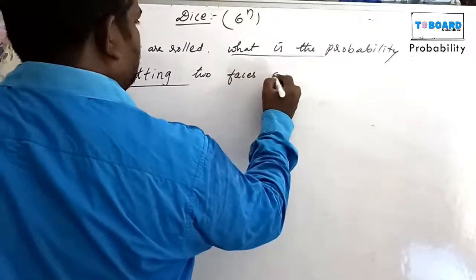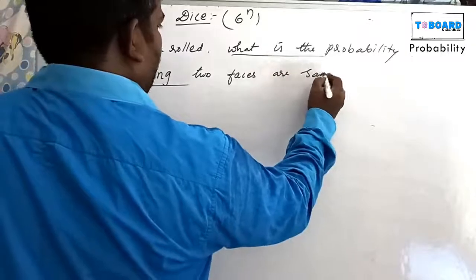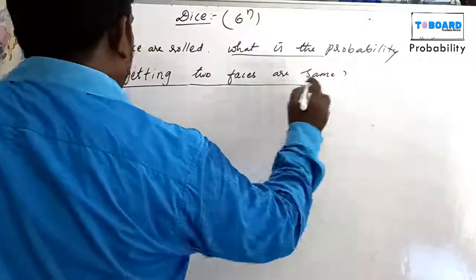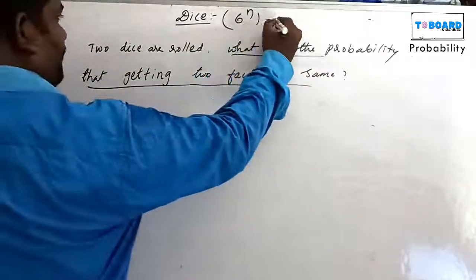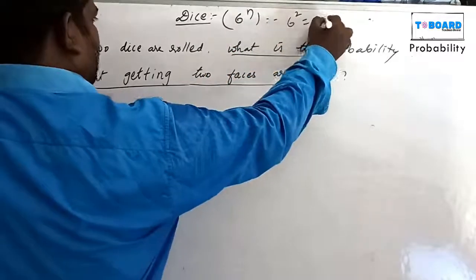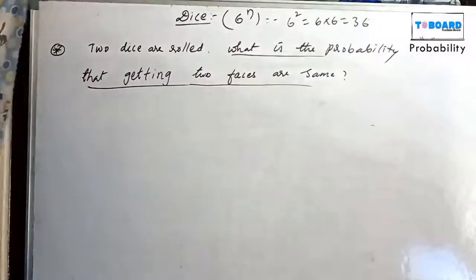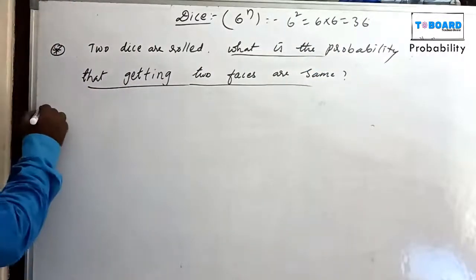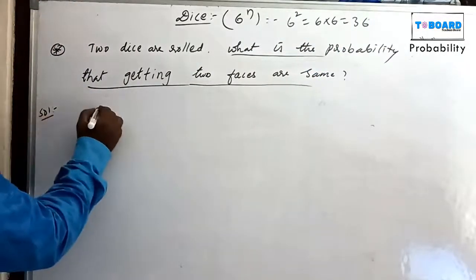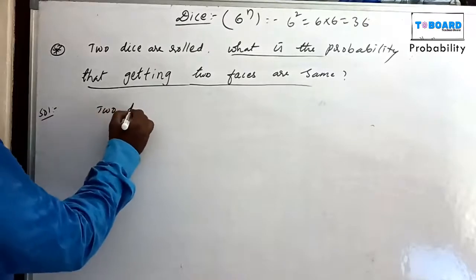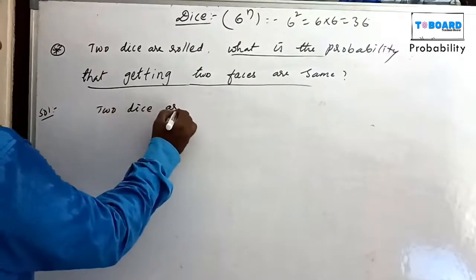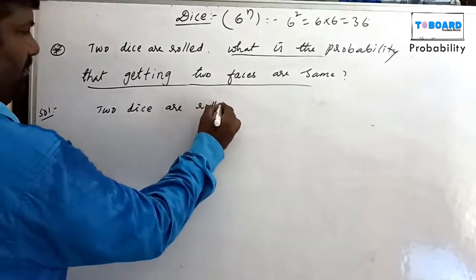Here, 6 power 2, that is 6 into 6, total 36 chances. What are the 36 chances? First, 2 dice are rolled or thrown randomly.